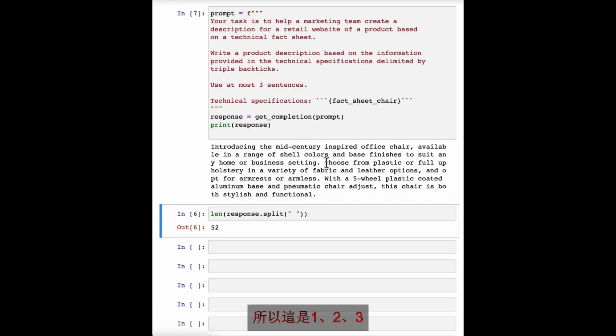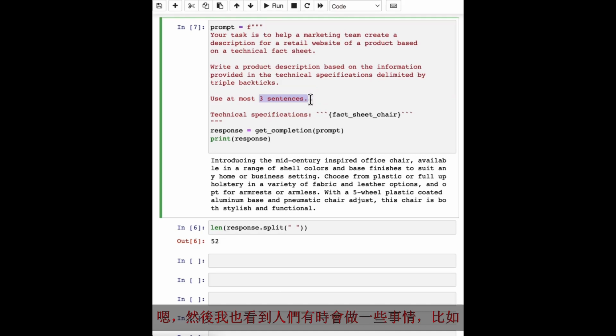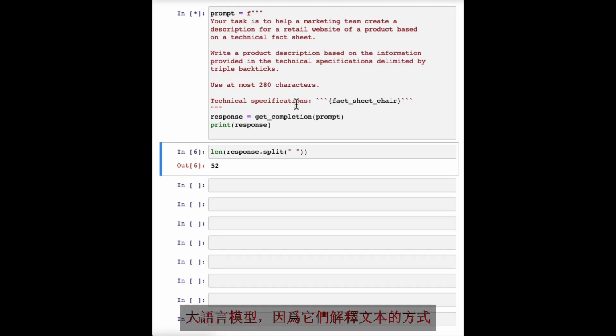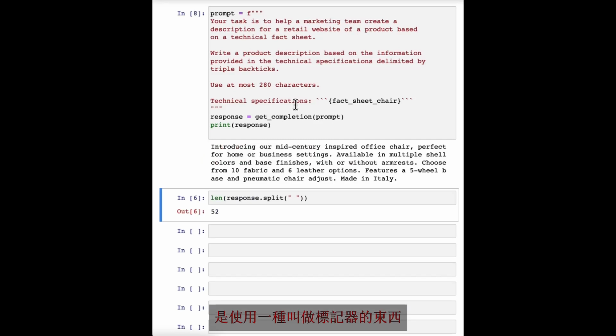So this is 1, 2, 3. I count 3 sentences. Looks like I did a pretty good job. And then I've also seen people sometimes do things like, I don't know, use at most 280 characters. Large language models, because of the way they interpret text, using something called a tokenizer, which I won't talk about, tend to be so-so at counting characters.